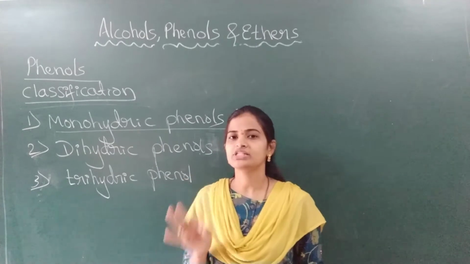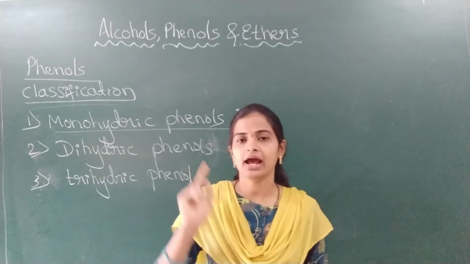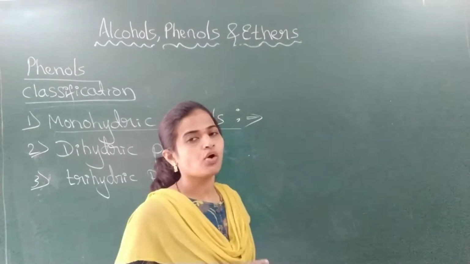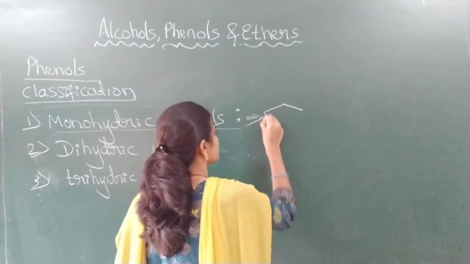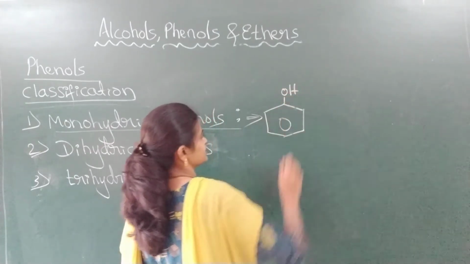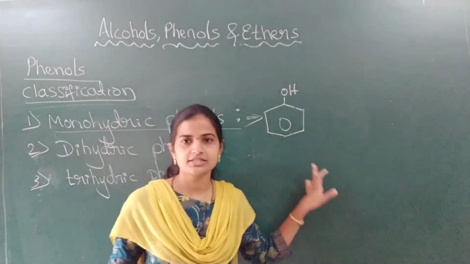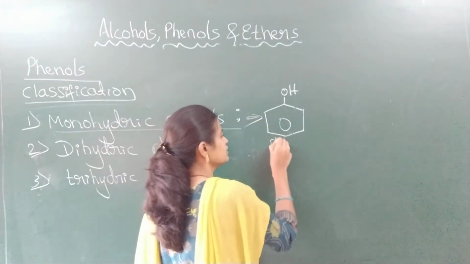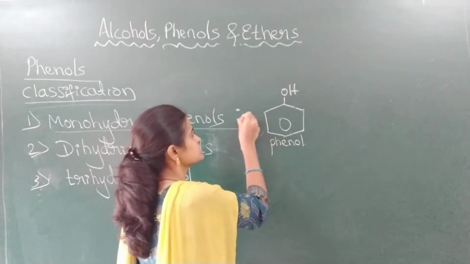The best and simplest example is a benzene ring to which an OH group is directly attached. What is the name of this one? Phenol. Only one OH group is present.